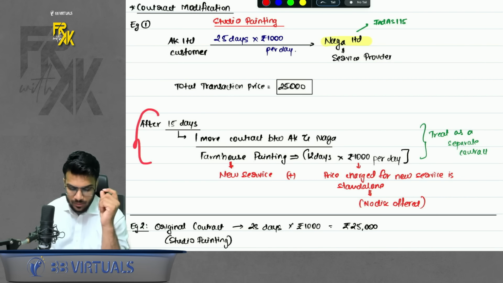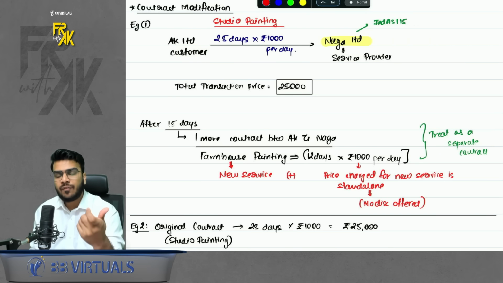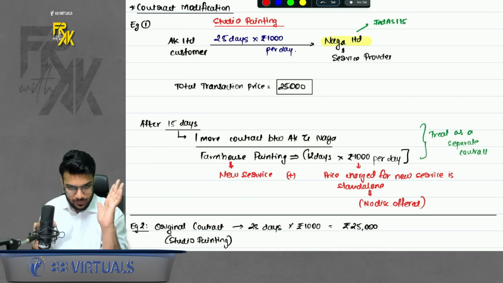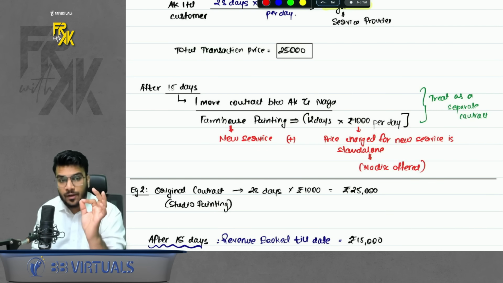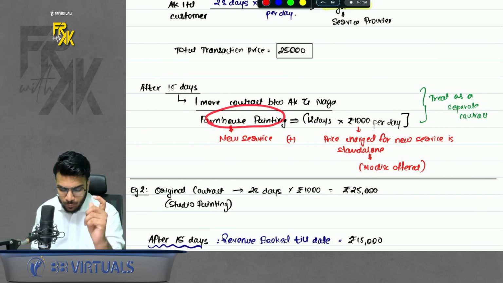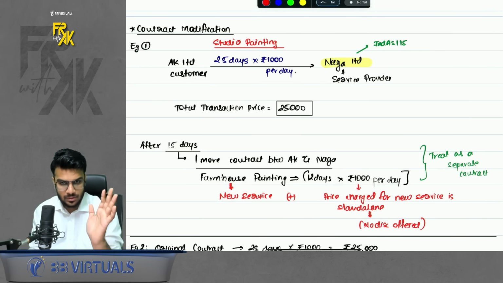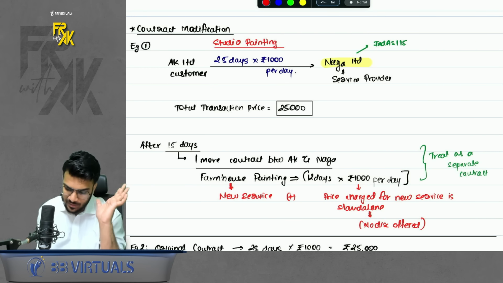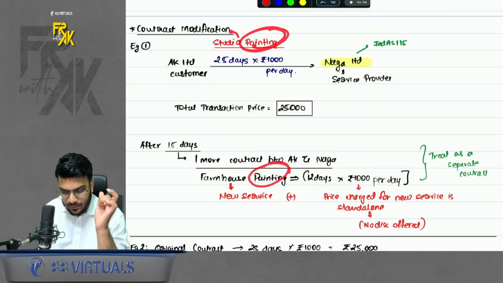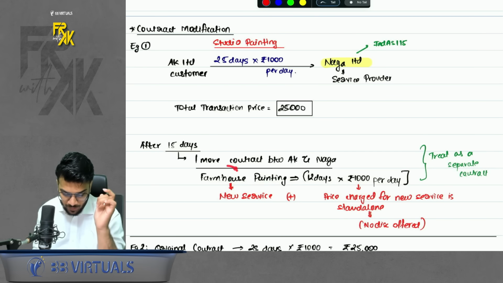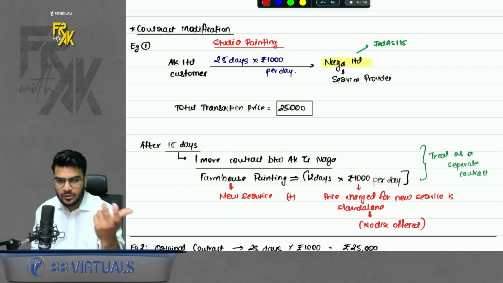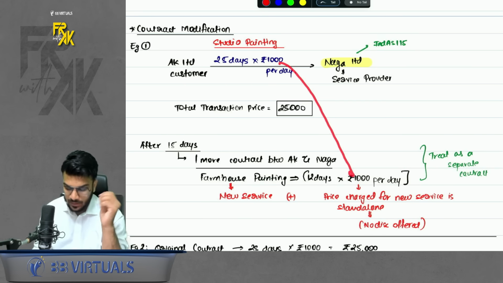So here, did the old contract expire? No, only 15 days lapsed. Immediately after 15 days, I told him I want to enter into one more contract. So now just see what the modifications of the new contract are. I am telling him to provide me a new service: now the studio you are painting, also paint the farmhouse. So it is a new service which is being added. Don't say, sir, it is painting only. He was painting the studio, now I am asking him to paint the farmhouse. A new service is added. Plus, I asked him how much he will charge for the farmhouse painting. He said he will still charge 1000 per day. No discount he is giving me.